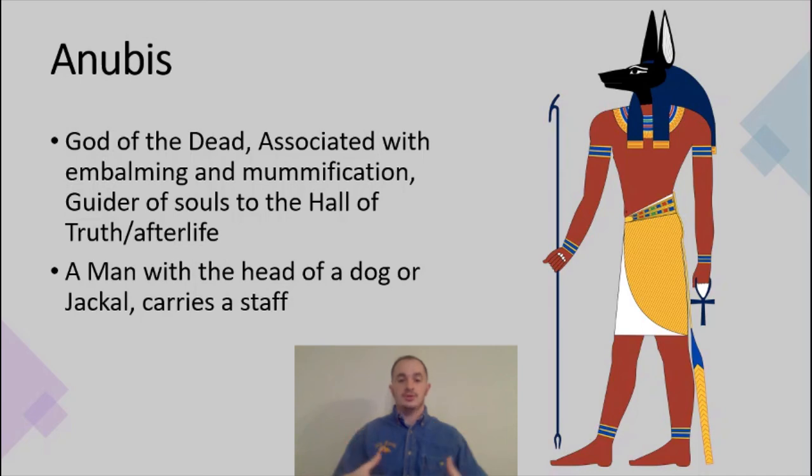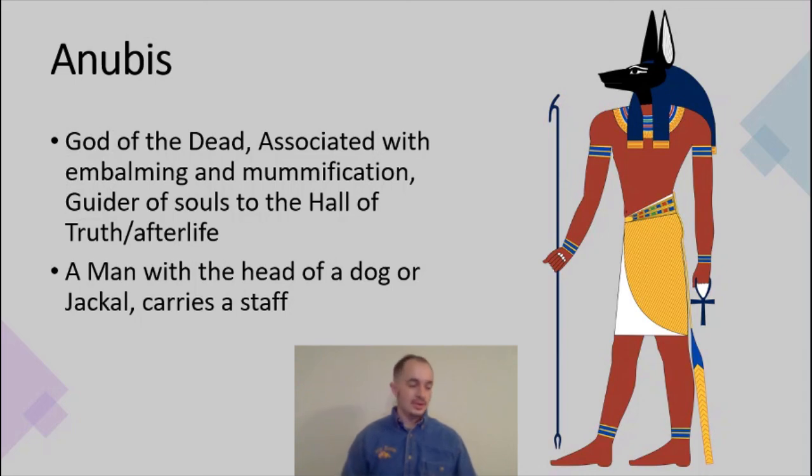You pray to Anubis to ensure that the mummification process is successful and you can most effectively guide the pharaoh's soul to the afterlife. Anubis is depicted as a man with the head of a dog or a jackal, and he often carries a staff, one that many different Egyptian gods would often hold. They would often be depicted holding some sort of staff.